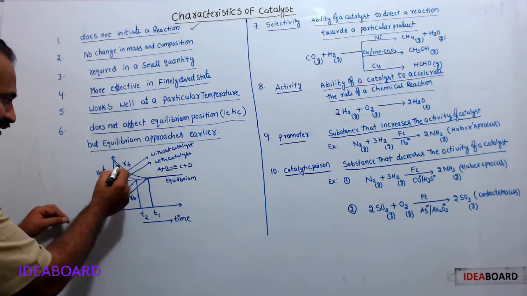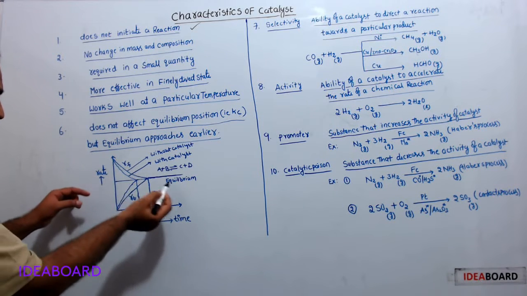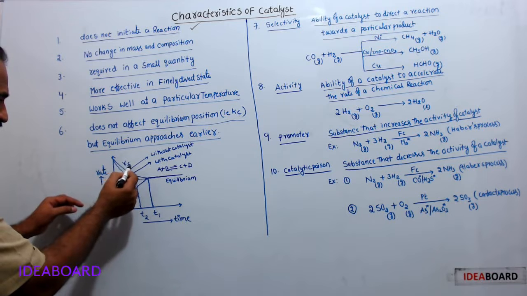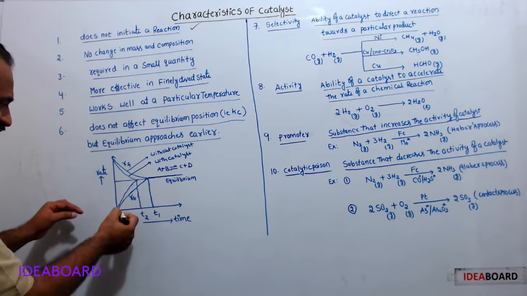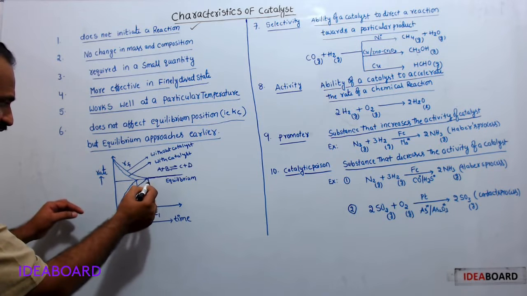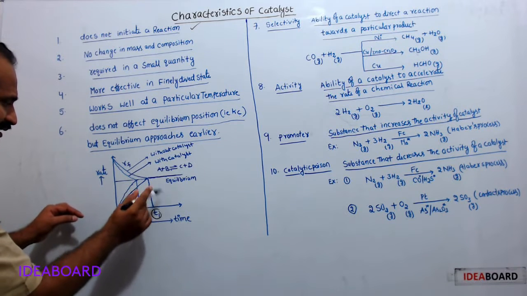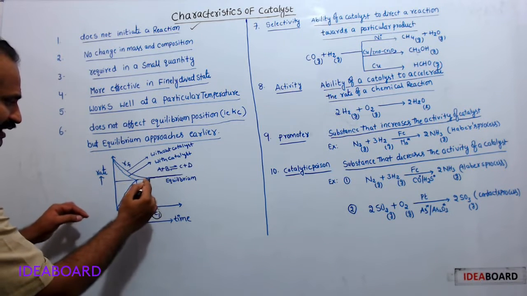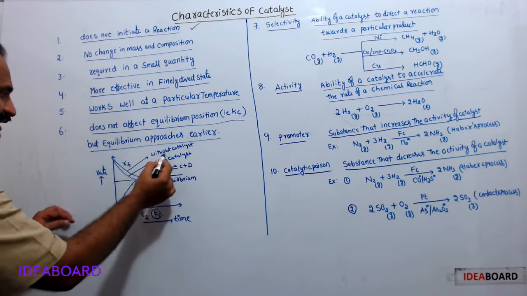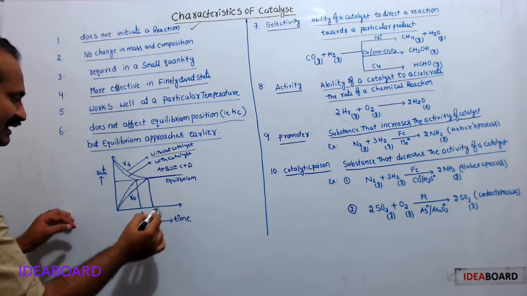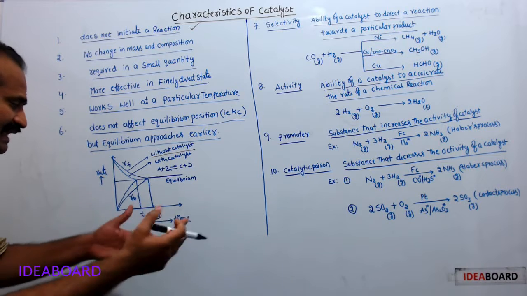See here, this thick line. See here, this is the rate versus time graph. This is RF, the rate of forward reaction. As time proceeds, the rate of forward reaction decreases. At the same time, the rate of backward reaction increases. At this point of time, the rates of forward and backward reactions are equal to each other and remain like that only. Therefore, in the absence of catalyst, within this span of time, equilibrium is achieved.